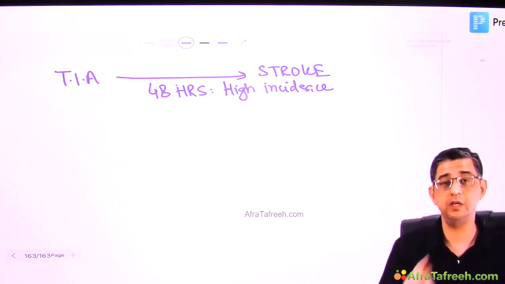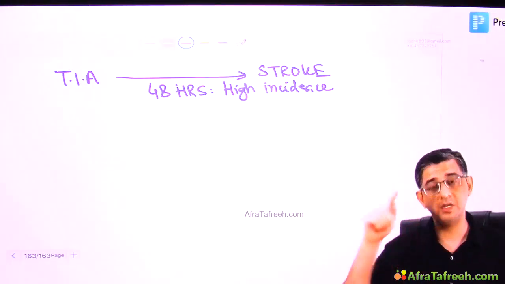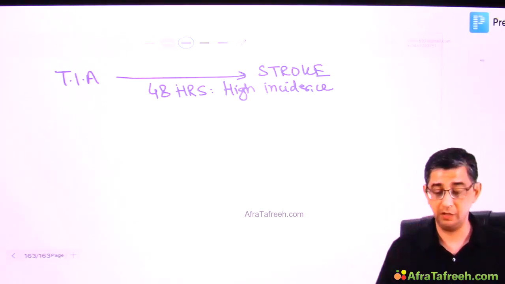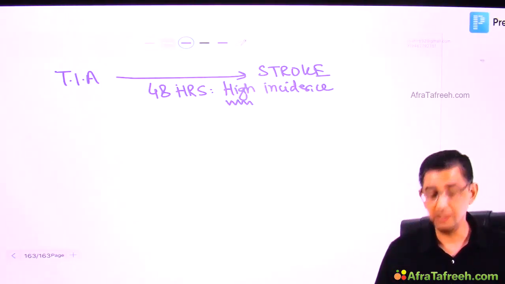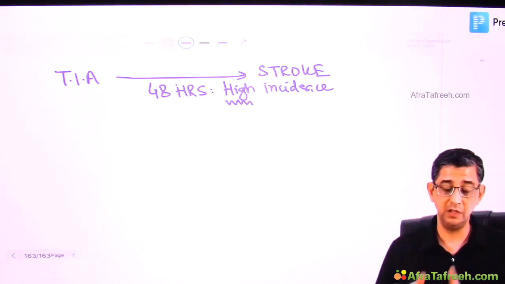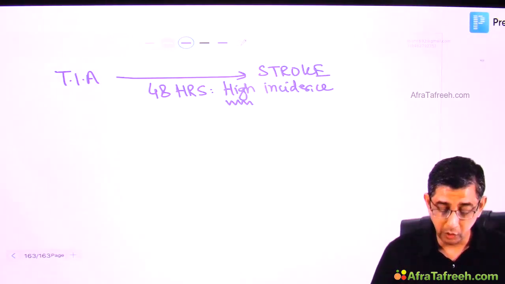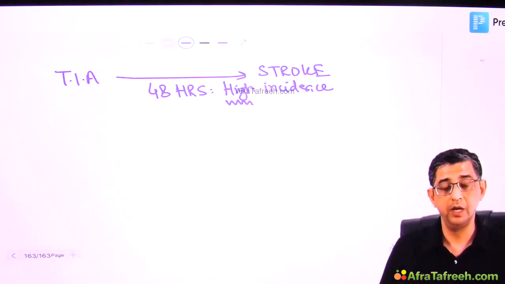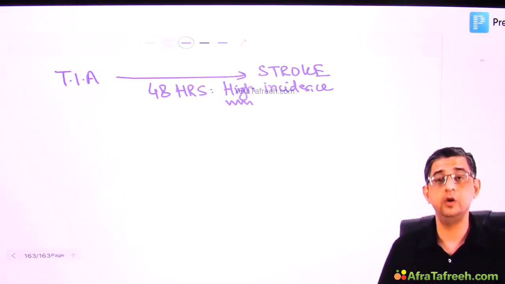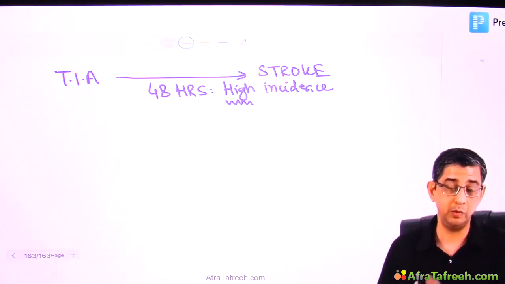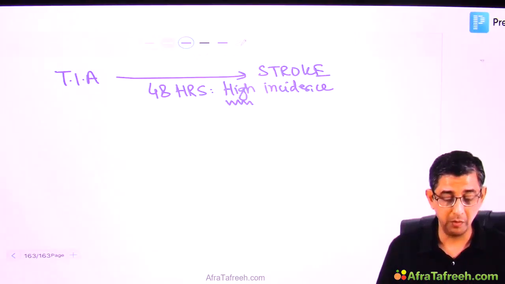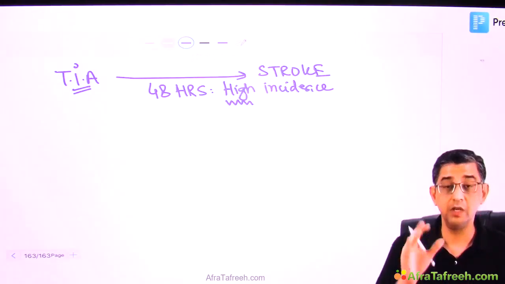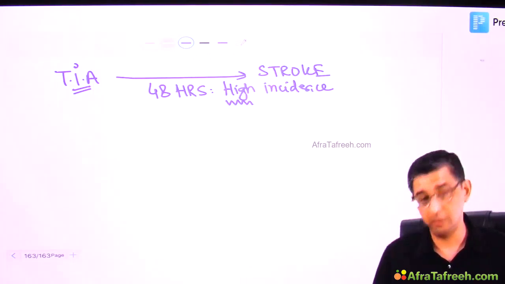The 48 hours cutoff that I've said is not for chances of development of stroke. The 48-hour cutoff is, I'm saying, the highest incidence of stroke development occurs within the first 48 hours. So had Dhirubhai Ambani sought medical advice in that 48-hour window period, there's a distinct possibility that he may not have expired. Though I'm speculating that, but the point is, if we educate people about FAST, the moment they develop TIA, if they come to us, we can prevent the development of stroke.